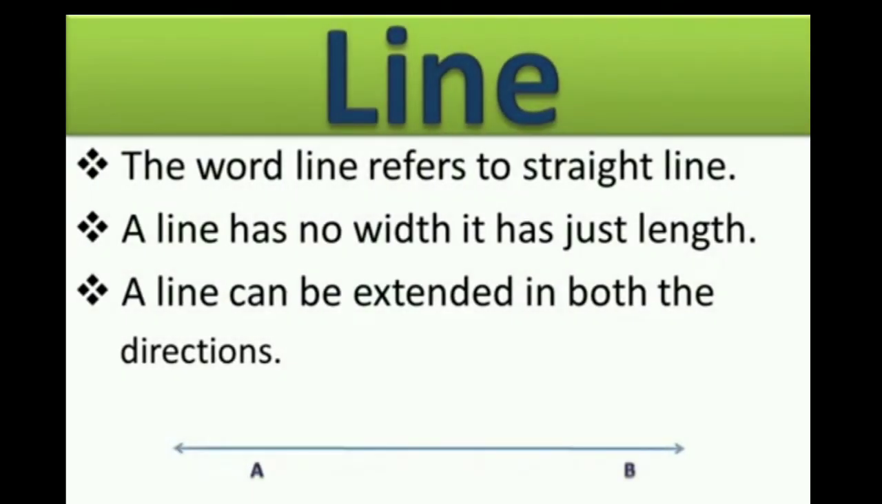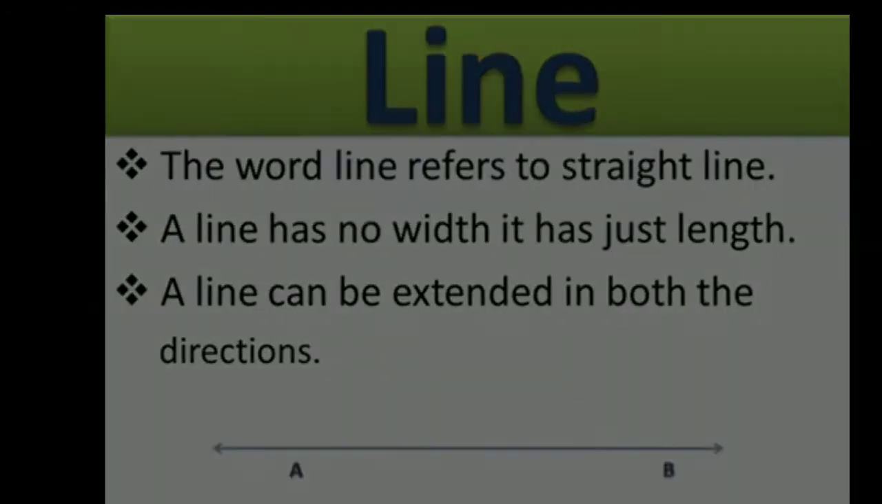Line. The word line refers to a straight line. A line has no width, it has just a length. A line can be extended in both directions. A line is obtained when a line segment like AB is extended on both sides indefinitely.